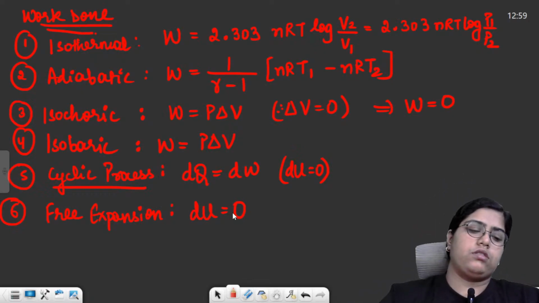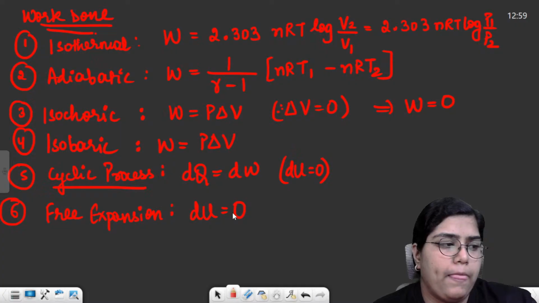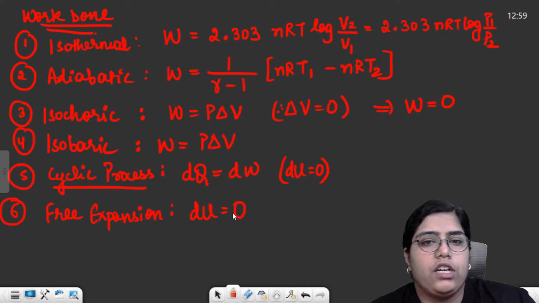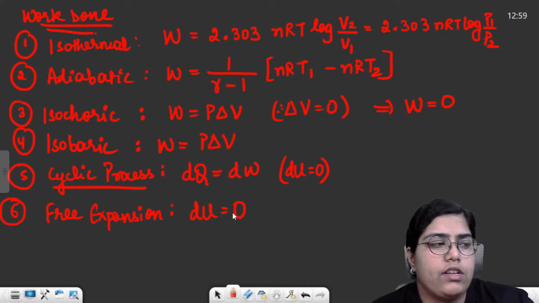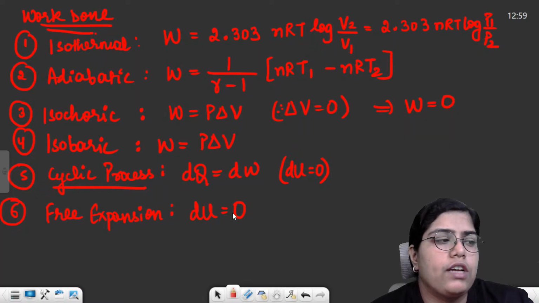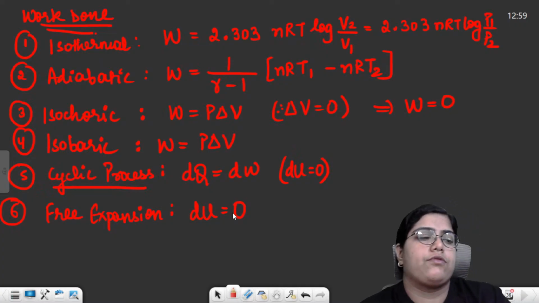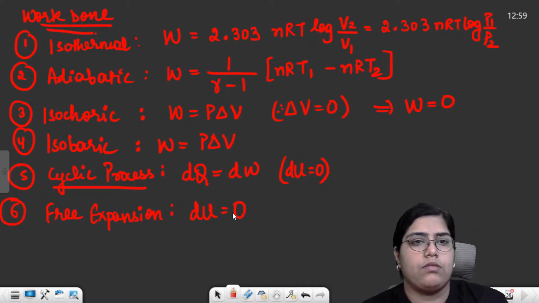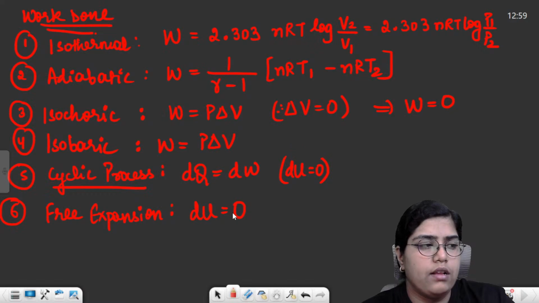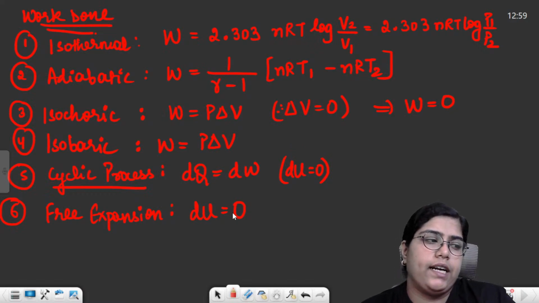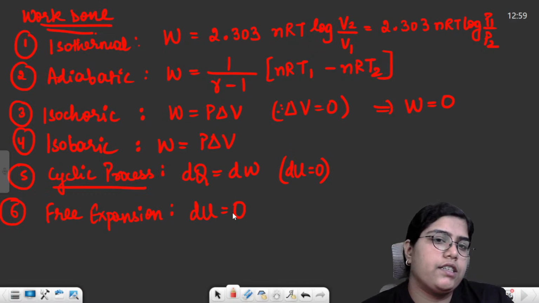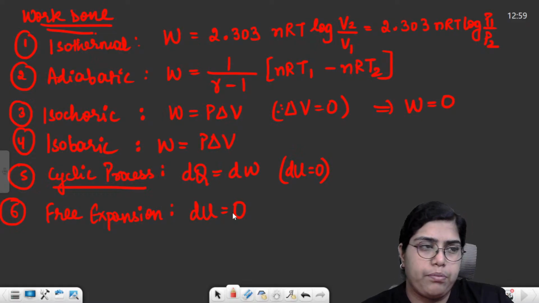Then there are heat engine, Carnot engine and Carnot cycle. You should very clearly remember the limitations, because most of the times from thermodynamics, a statement based question might come. Refrigerator and heat engine, within heat engine, Carnot engine and heat pump.